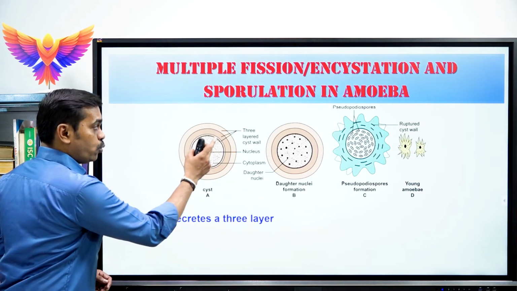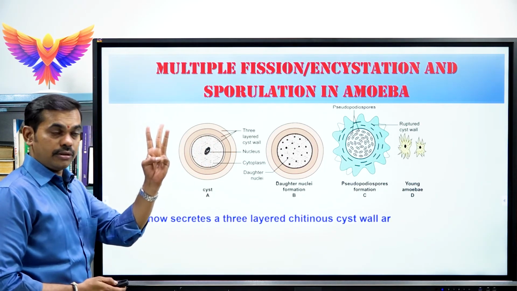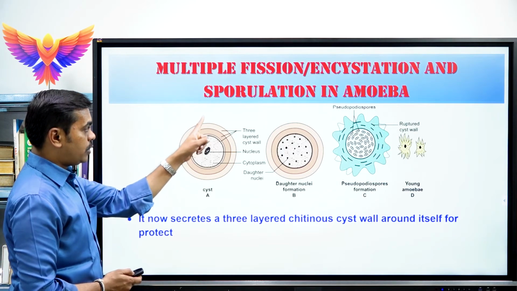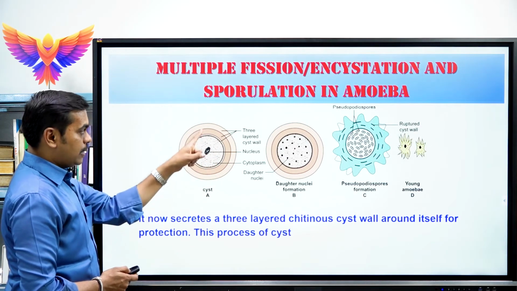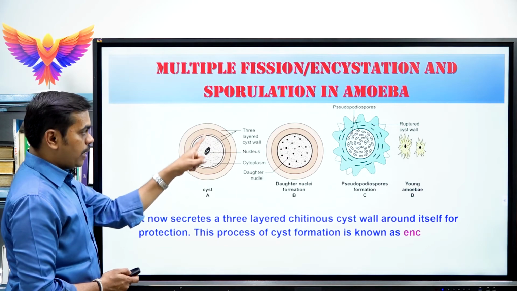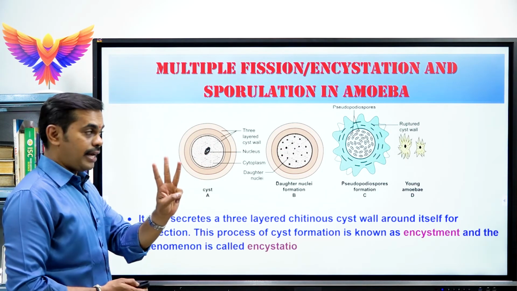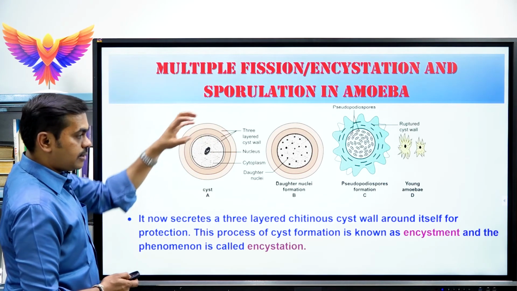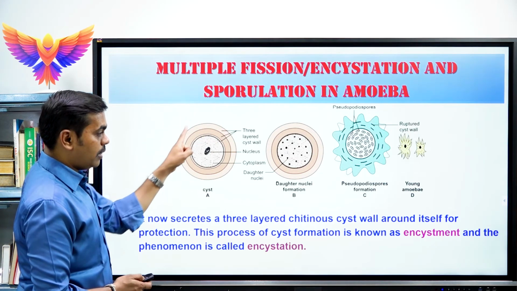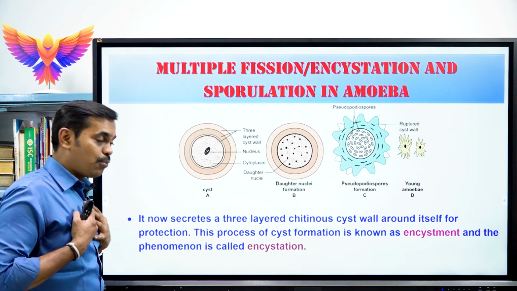Later on, the amoeba secretes 3 layers, 1, 2, 3. Please leave that black color. So black color is pseudopodia. Above the black color, it secretes a 3 layered chitinous cyst wall around itself. For what purpose? For protection.